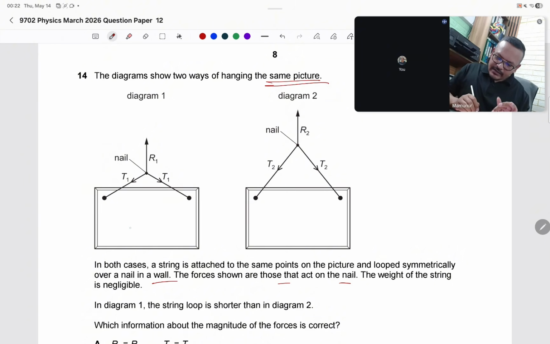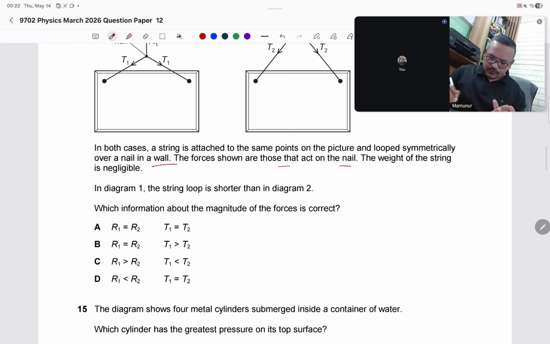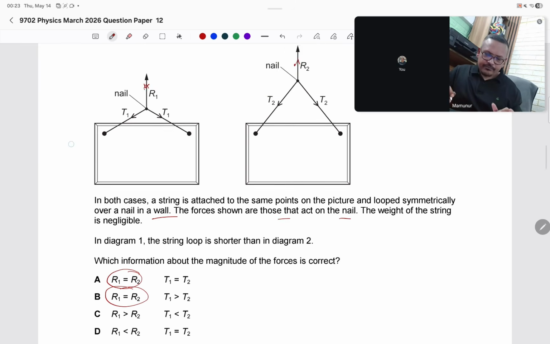Both weights are equal. Same picture means their weight is equal. So R1 and R2 are equal. R1 is equal to R2.